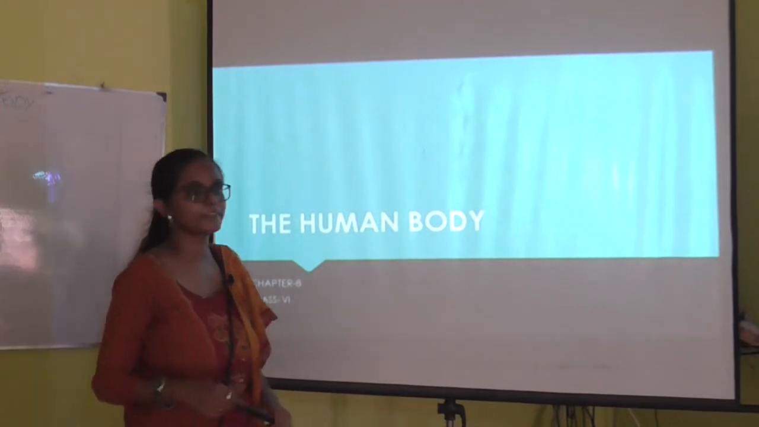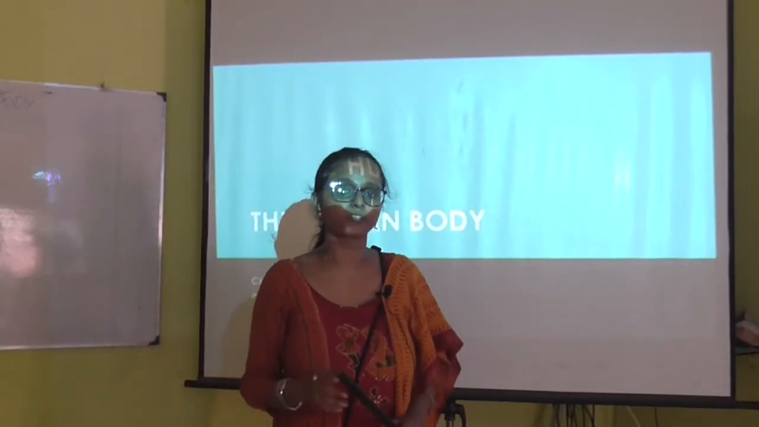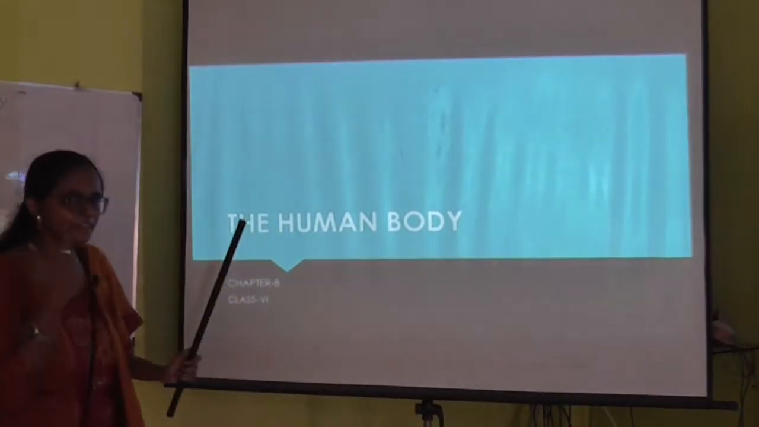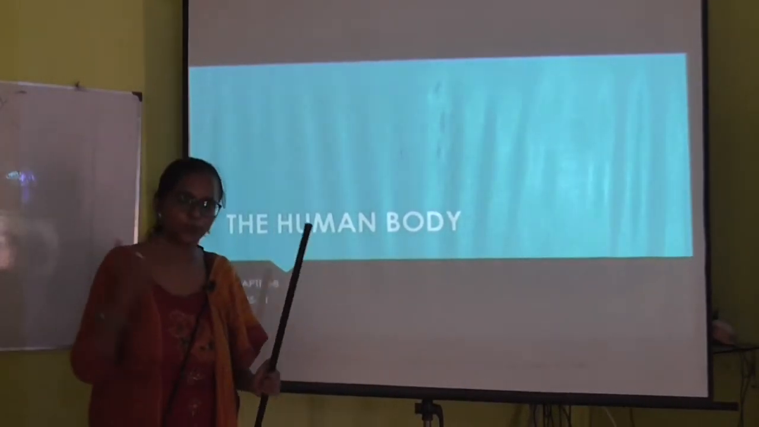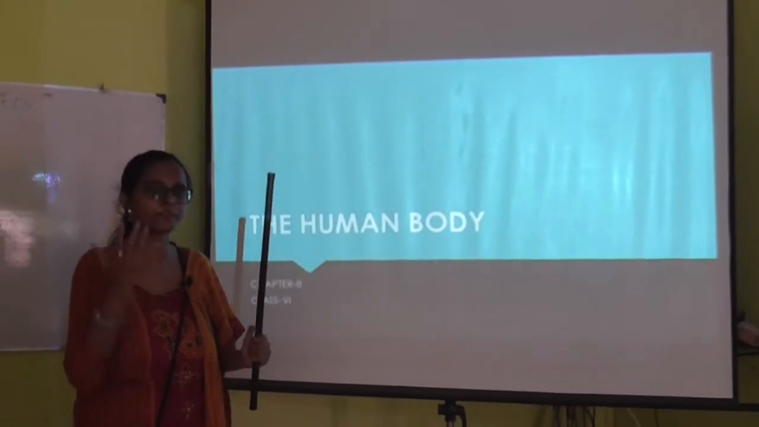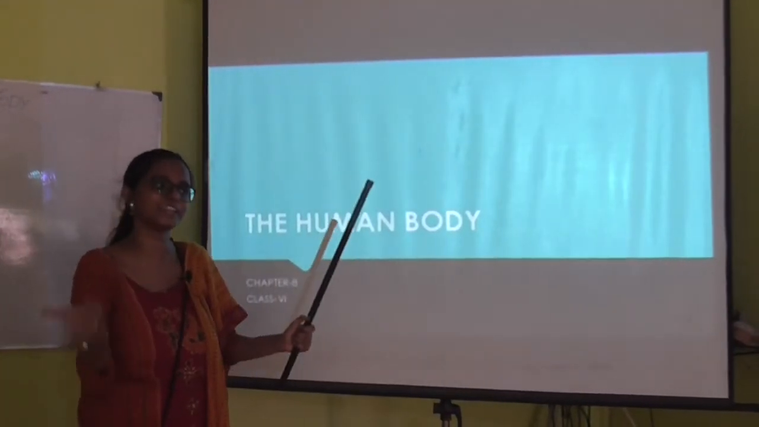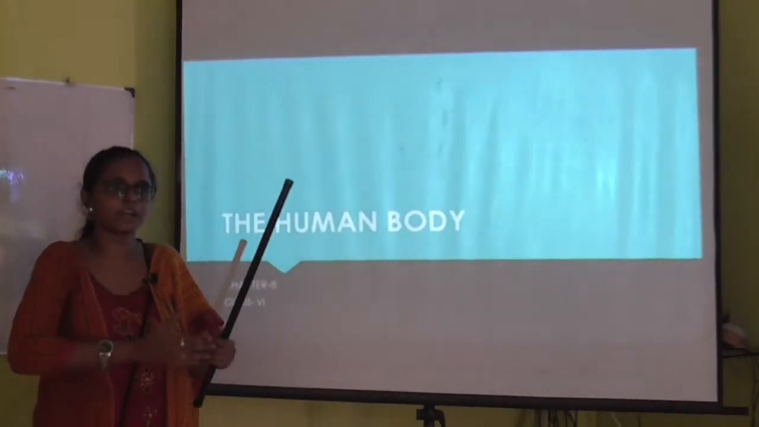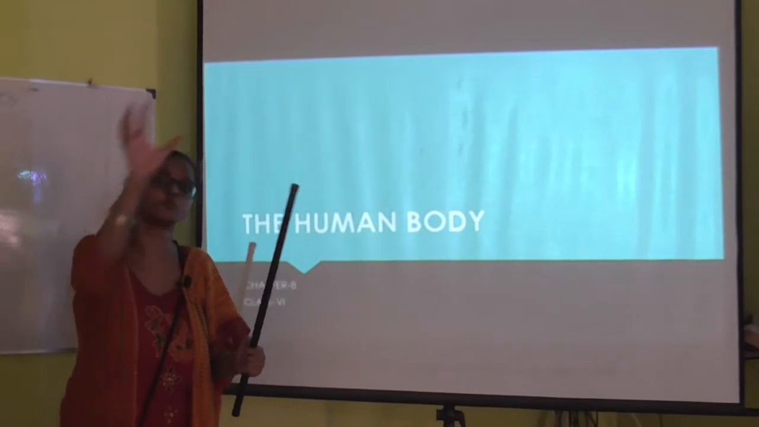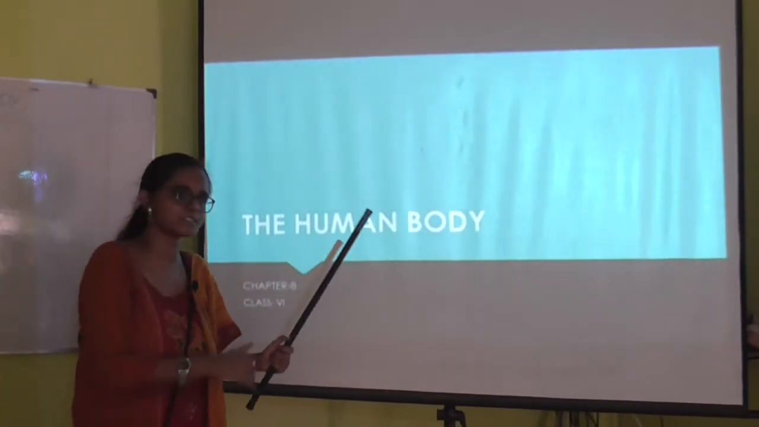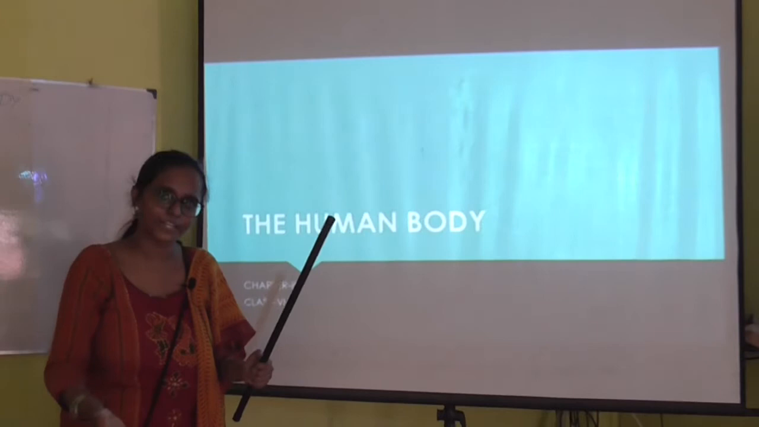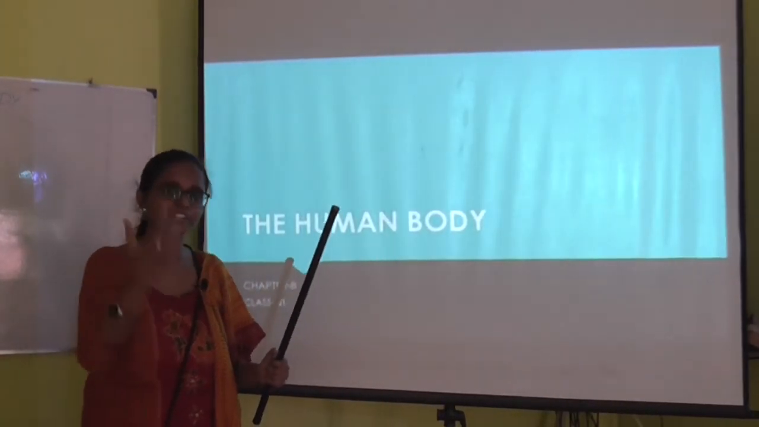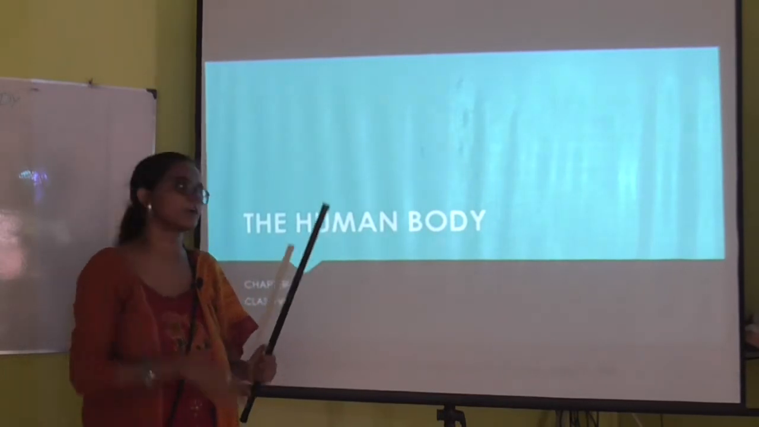Good morning everybody. We are going to start with the next chapter of class 6, that is the human body. Now, whenever we are talking about the human body, what do we remember? We remember a structure which has flesh, organs, and different abilities to use the organs, whether external or internal. There might be various tissues present in that structure. So this kind of picture comes to our mind whenever we talk about the human body.